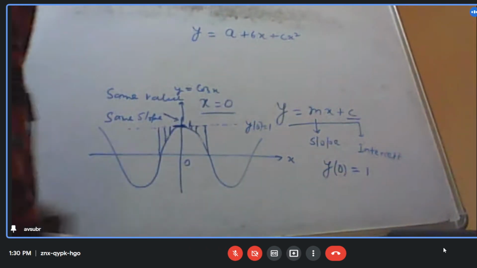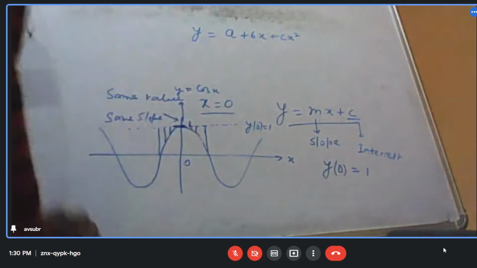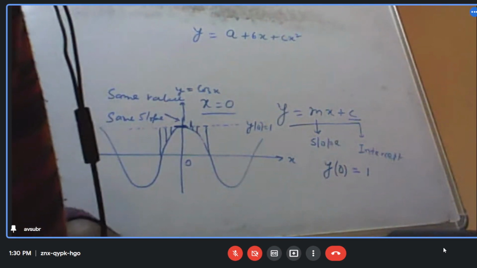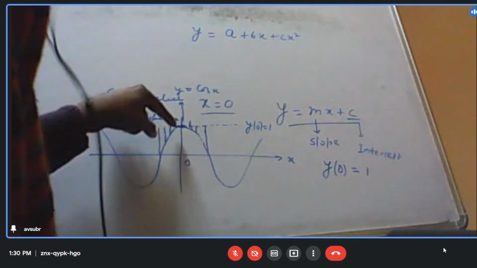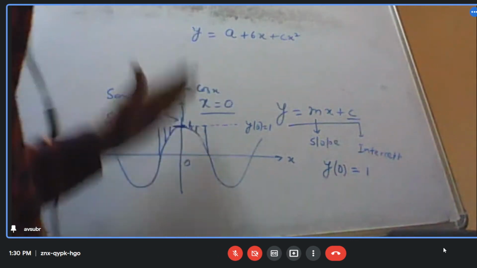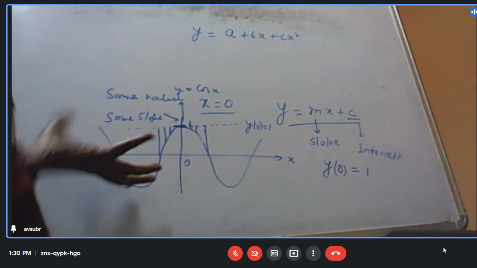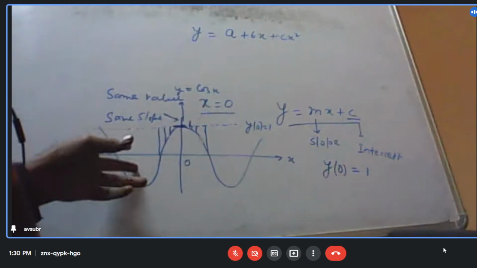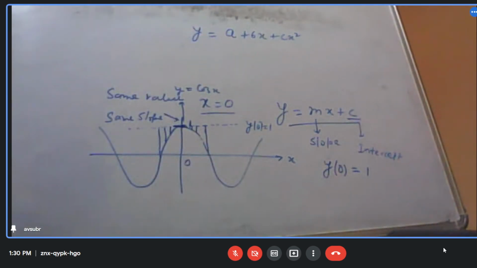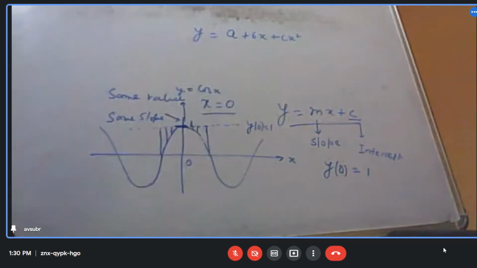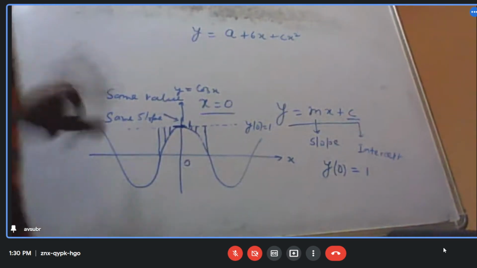We didn't find the same slope at this particular point, yes, we do. But now I want the shape to be like this as we go away from x.